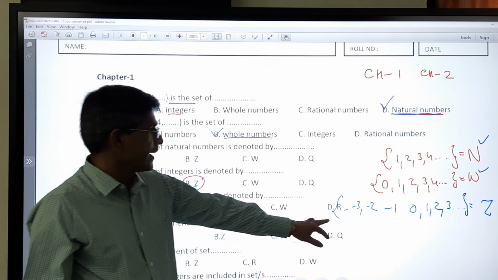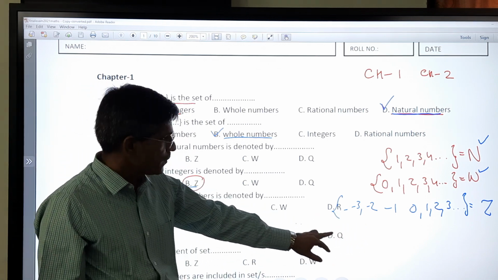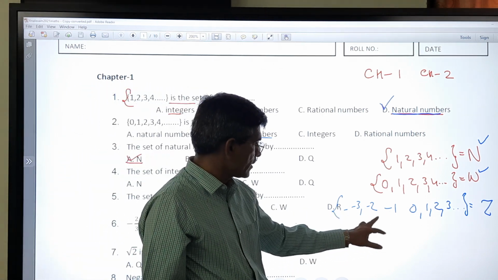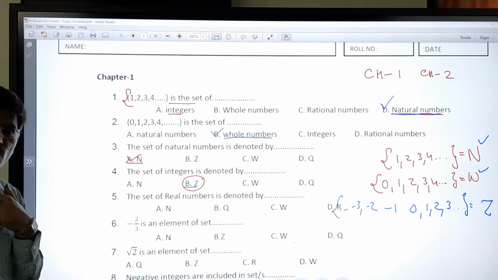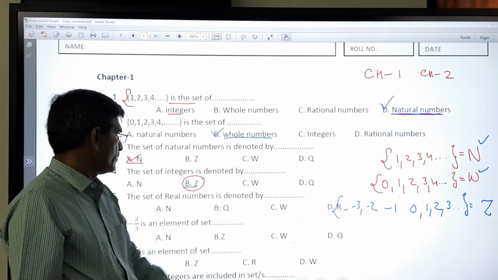If I add negative numbers, 0, -1, -2, -3, we get integers, and the symbol is Z.